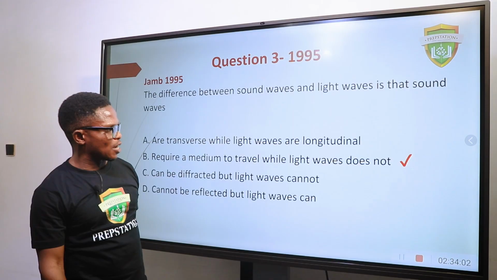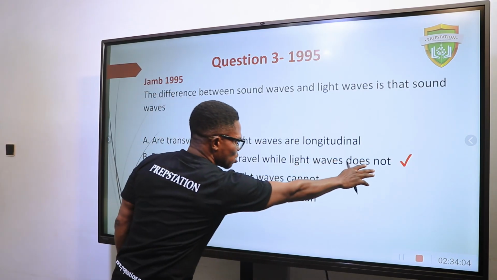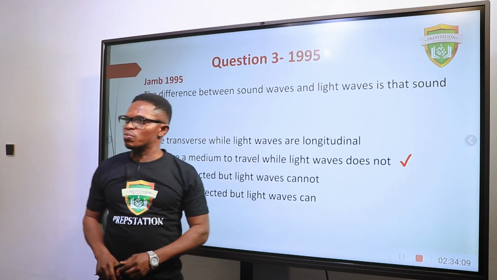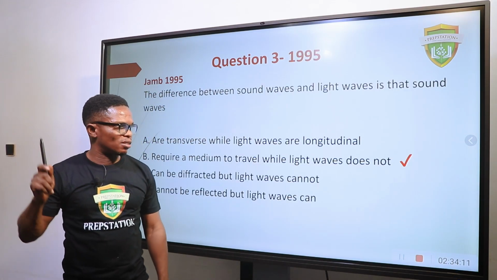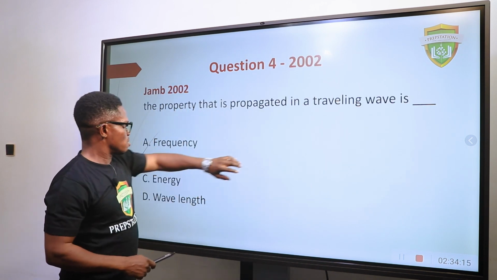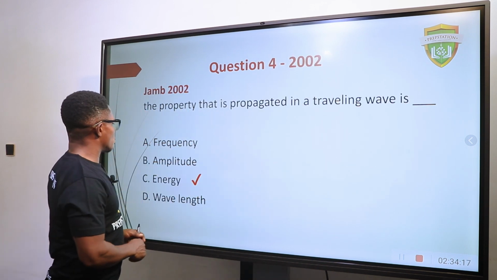I've already explained that here. Light wave does not require a medium. It can go through vacuum, and that is why signal transmission is possible in space. Because there is vacuum, and signal does not require a medium.